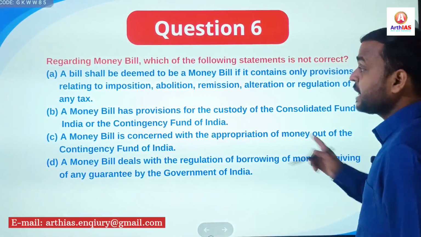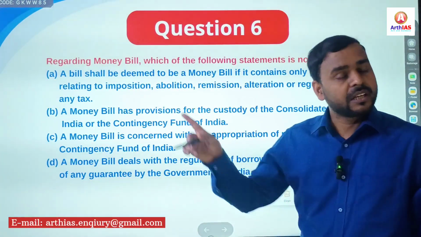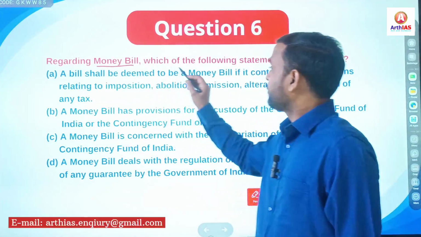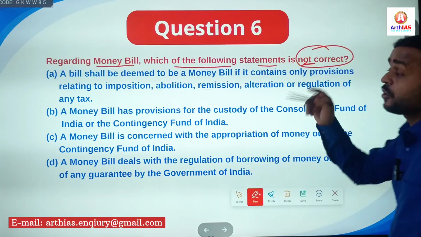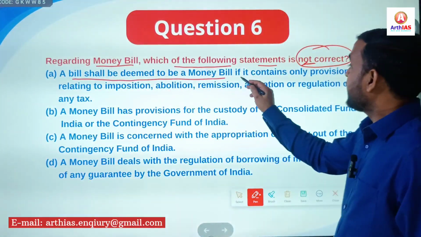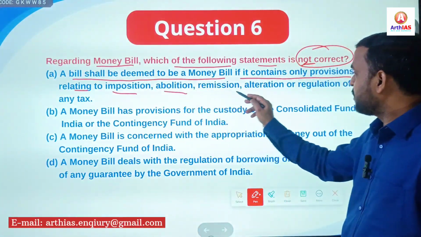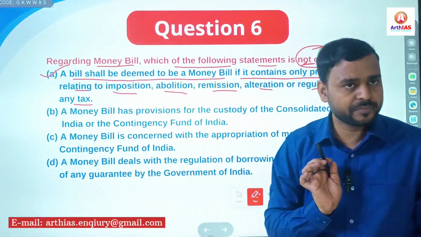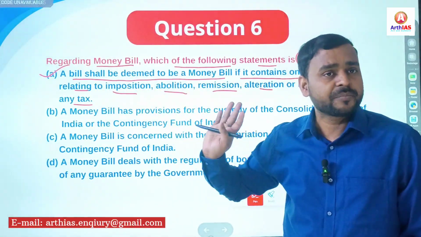Next, again an important question, and I would say that it is a factual question. If you know about the money bill, you can easily answer. It says, regarding money bill, which one of the following statements is not correct? Not correct. First, a bill shall be deemed to be a money bill if it contains only provisions relating to imposition, abolition, remission, alteration or regulation of any tax. Yes, this is the correct statement. It is one of the first criteria of a money bill.